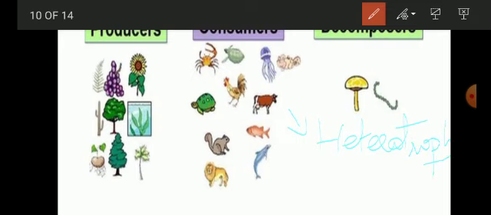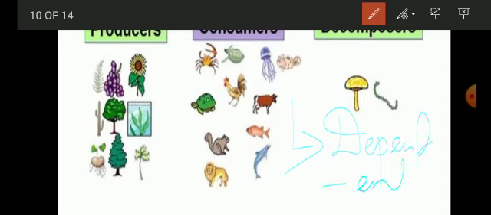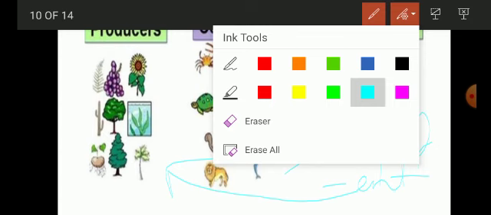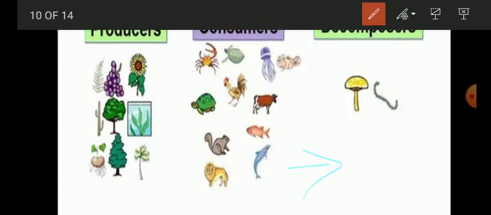So remember these three keywords, because they are going to help you a lot. As I said, consumers are basically your heterotrophs, and they are dependent on your producers or the autotrophs. So your consumers are those organisms that get their food from the autotrophs, and hence these organisms come under the category of consumers.